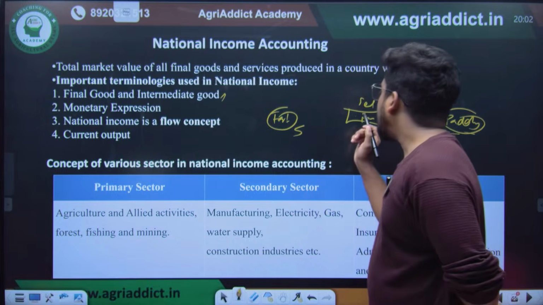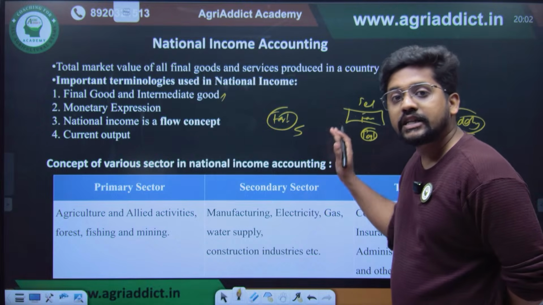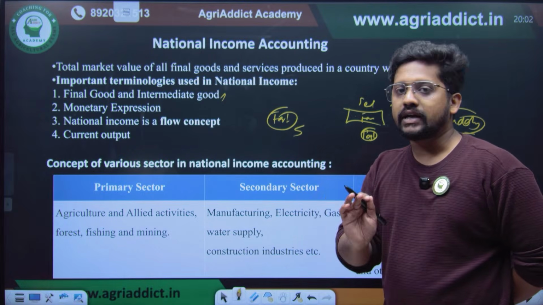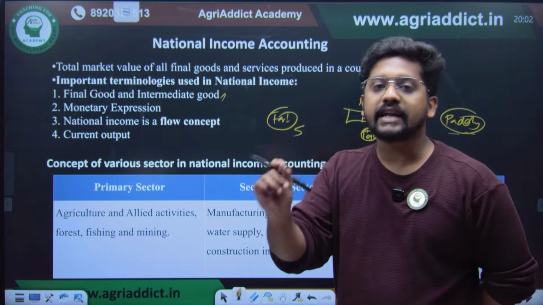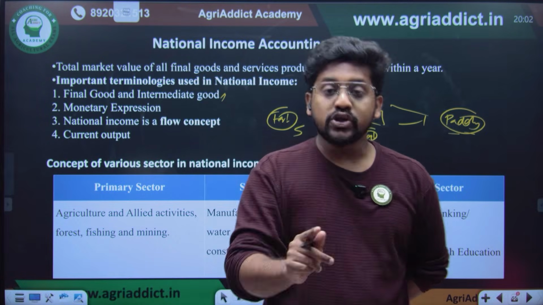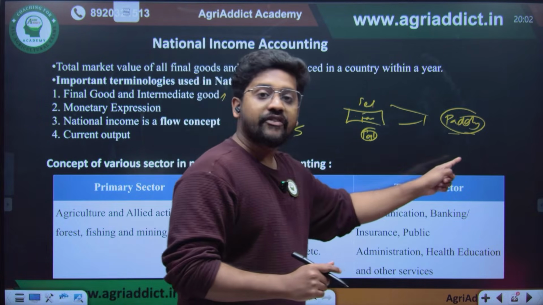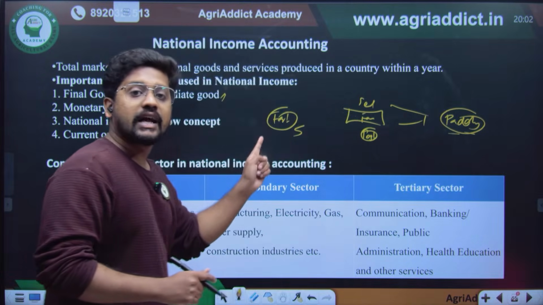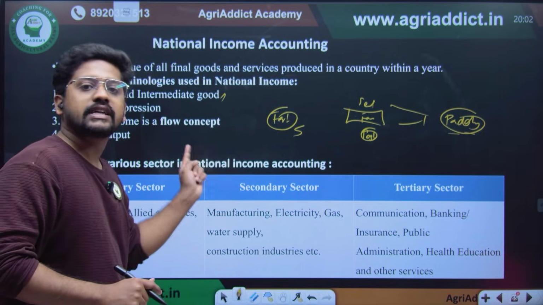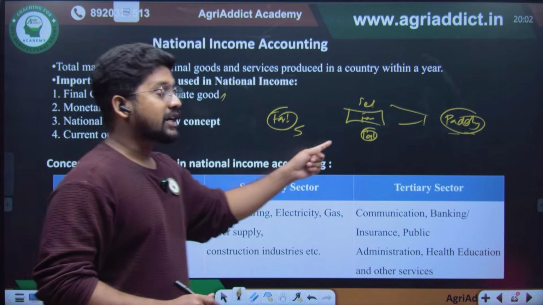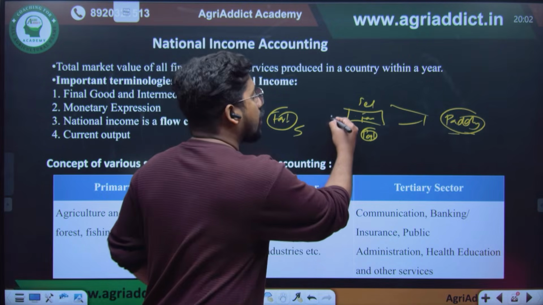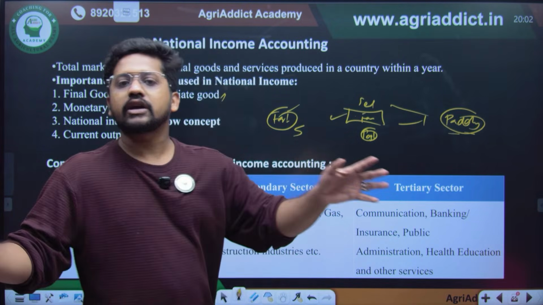So if we are considering the intermediary good also, there will be a problem of double accounting. So you should only consider the final goods and services which are produced in the economy. If so, you will be adding paddy as the final output of the paddy production, fertilizers as the final good of the fertilizer producing industry. If you are considering fertilizer as the intermediate good in the paddy production, again here also it will be counted, here also it will be counted. Your calculation will be wrong.